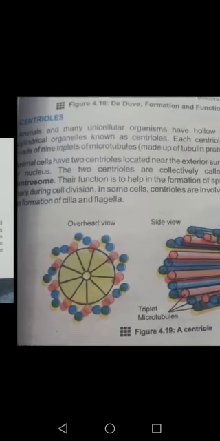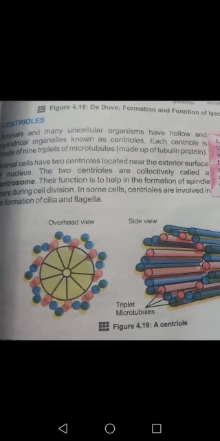Okay, this is centrioles. Centrioles are present in animals and unicellular organisms, and they are hollow cylindrical organelles made up of 9 triplets of microtubules. They are located on the outer surface of the nucleus, two in number, and collectively called a centrosome.